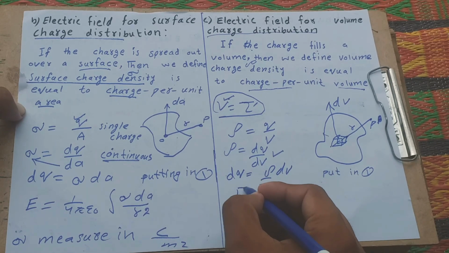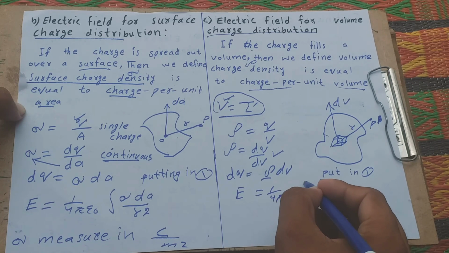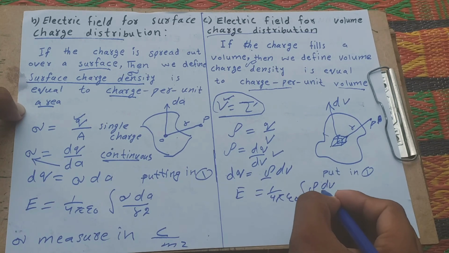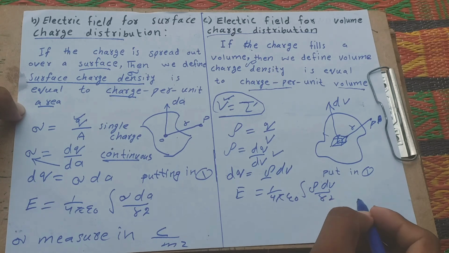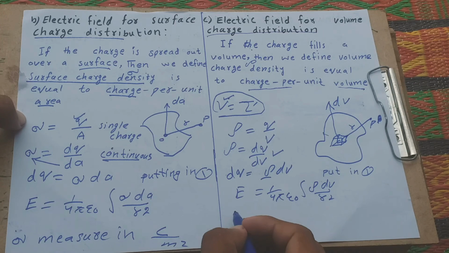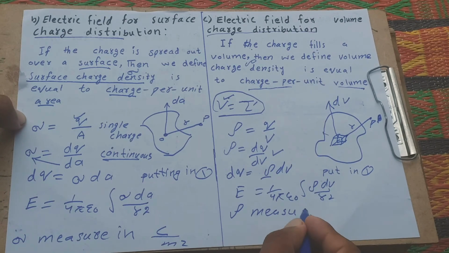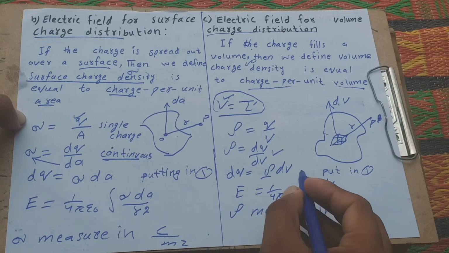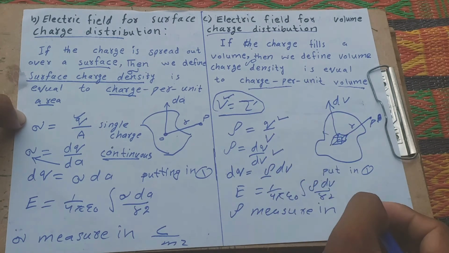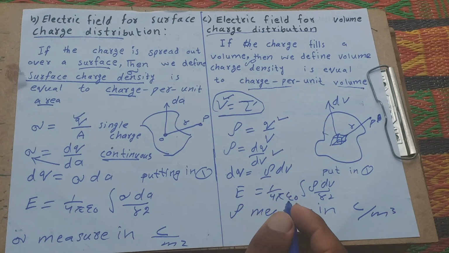Put in equation 1, then E is equal to 1 over 4 pi epsilon naught, rho dV over r squared. Understand? And rho is measured in coulombs per meter cubed.